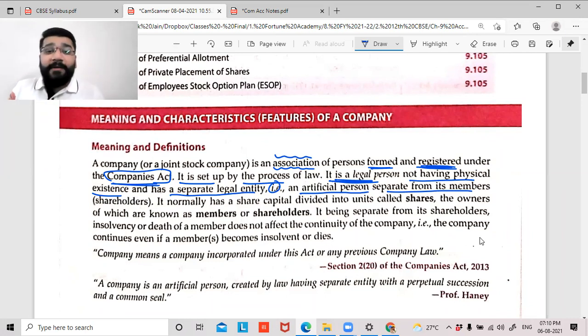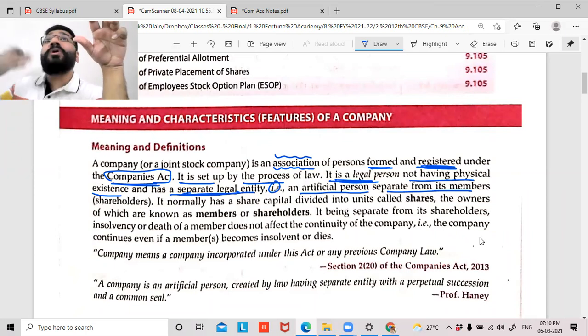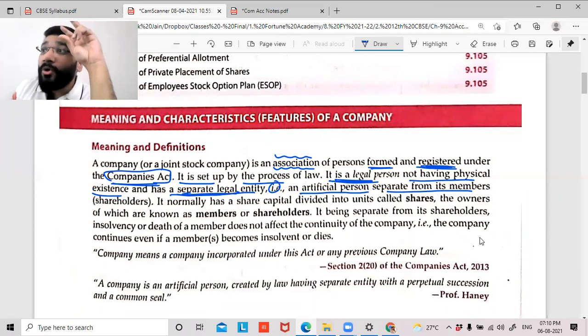Here they've named it the separate legal entity concept. Business entity concept is applicable for sole proprietorship and partnership concerns. In companies, they're given their own term. The concept is the same. The rule applicable for business entity concept is applied here too, but the name here is separate legal entity concept.